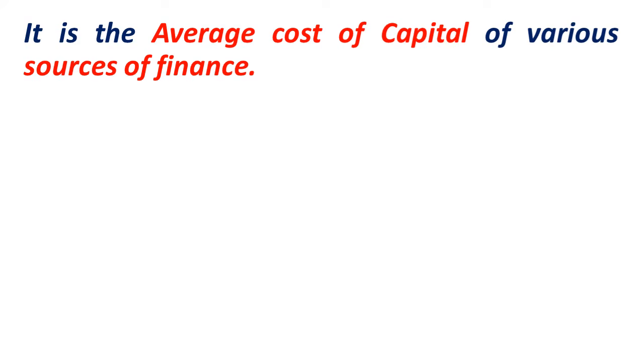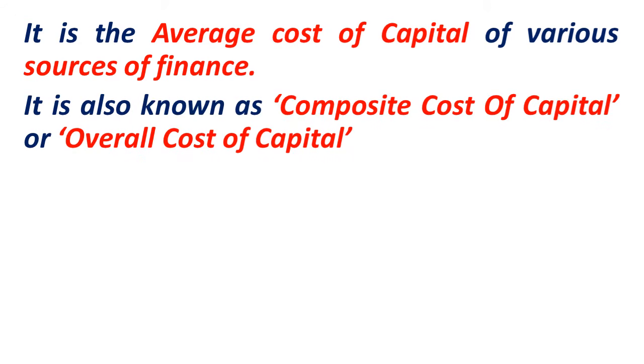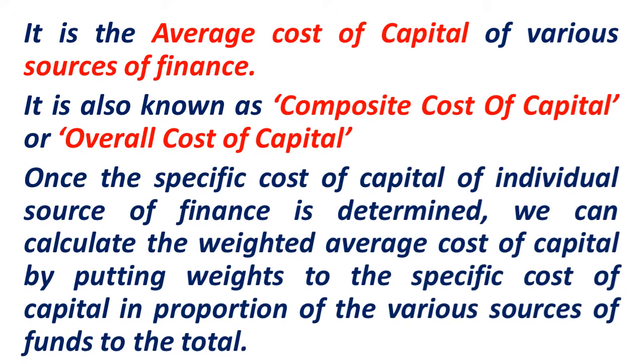When you talk about the weighted average cost of capital, it refers to the average cost of capital of various sources of finance. In this case, we will calculate the average of all the sources of finance. Whereas in the earlier videos, we understood how to calculate individually the cost of capital, but here we will consolidate and combine all the sources of finance and calculate the cost of capital, which is referred to as weighted average cost of capital. It is also known as composite cost of capital or overall cost of capital.